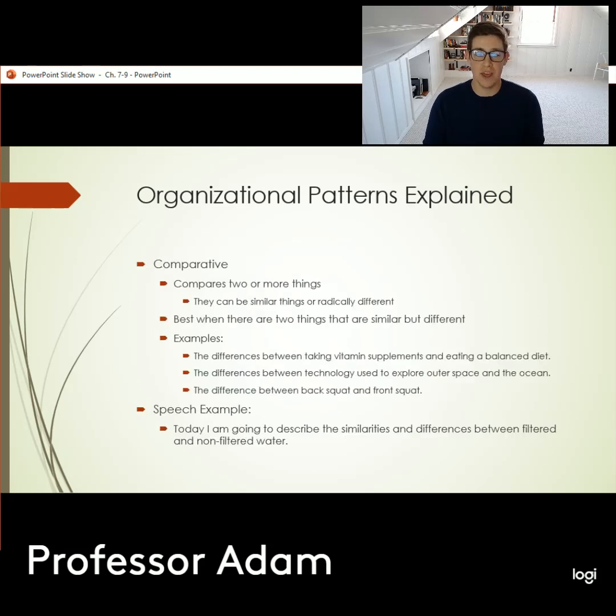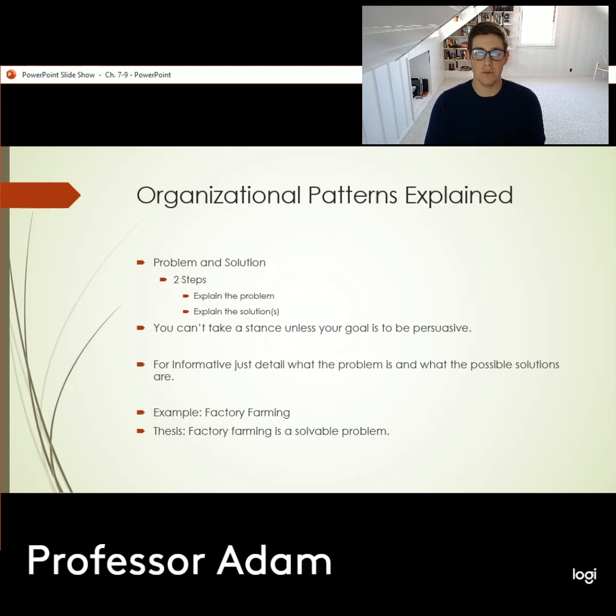Following topical, we have comparative. This is exactly what it sounds like. If you're using a comparative organizational pattern, you're comparing things. Comparing and contrasting, you're highlighting the pros and the cons of something, you're highlighting the pros and the pros of something and determining which one is best, right? So whenever you're comparing two or more things, you're going to want to use a comparative organizational pattern. It's going to organize your ideas in a way that makes it flow together really well.